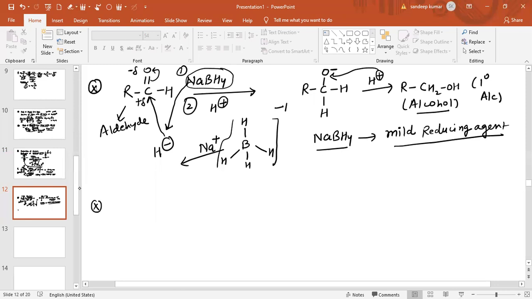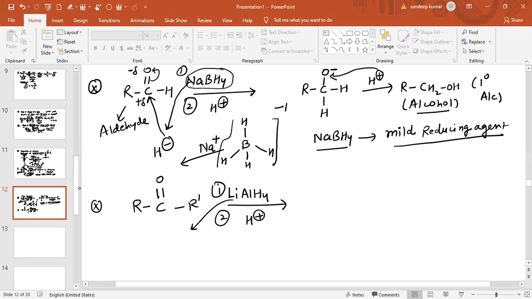In the same way, 2 degree alcohol can also be obtained. If ketone is given, like RC double bond O and R dash, and you add lithium aluminium hydride in the first step, this LiAlH4 will supply H minus. So this H minus will attack on the carbon. Now this pi bond will break. So the intermediate obtained is RCH R dash, with this oxygen having negative charge.